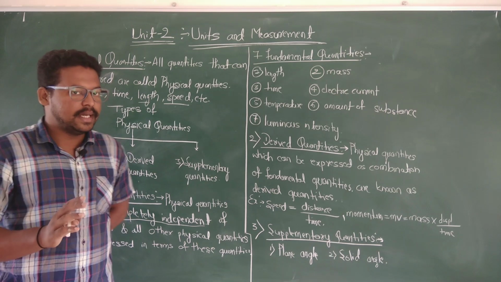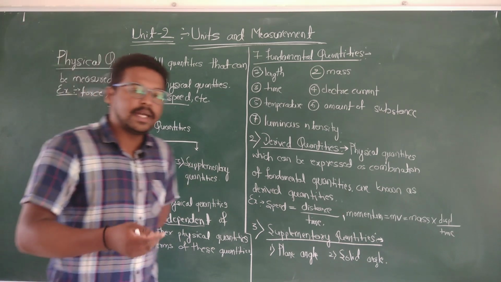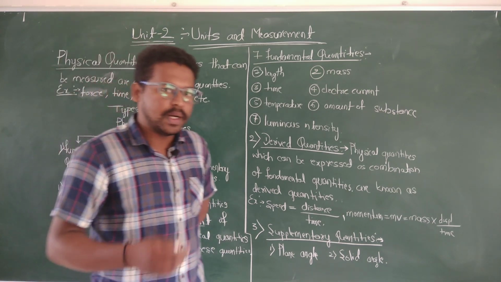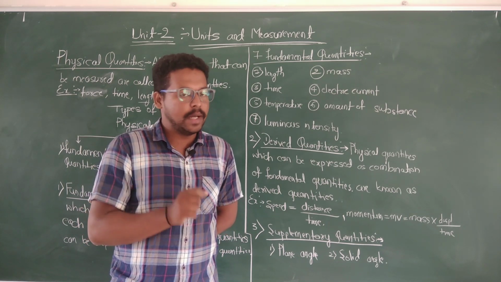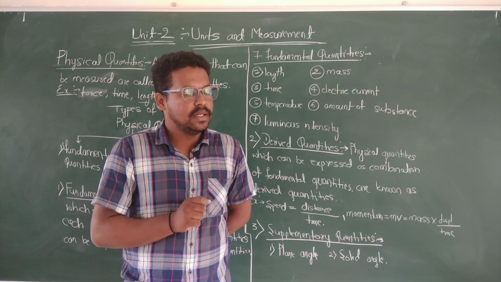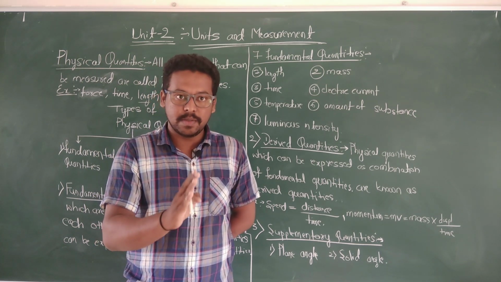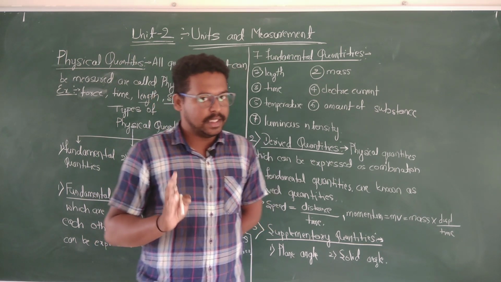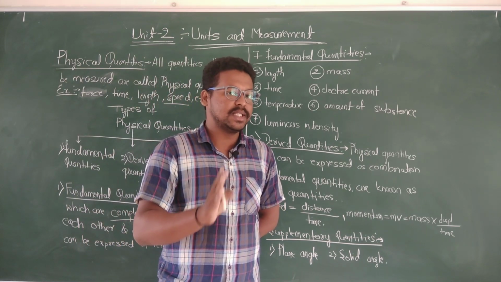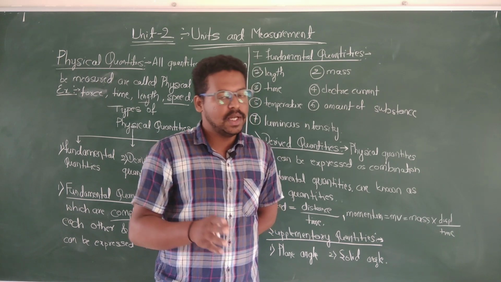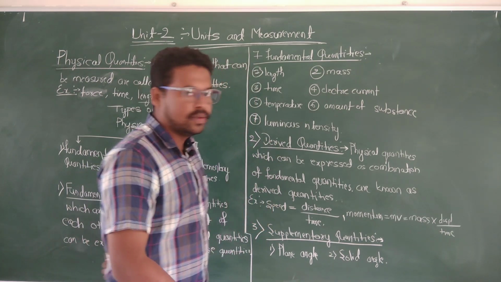Then there are 7 types of fundamental quantities. All the physical quantities must be independent of each other, so there are 7 fundamental independent quantities we are going to study. What are those?